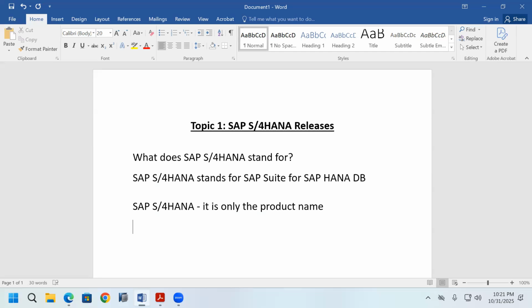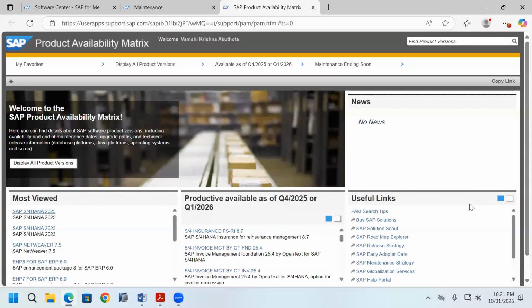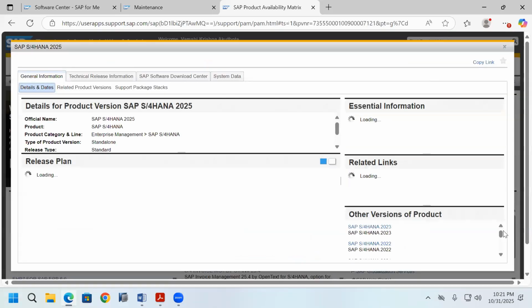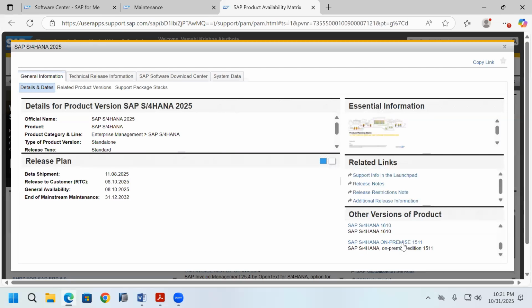Now you want to know SAP S/4HANA product versions and their releases. First, which one they release, in which year? You want to know that information.